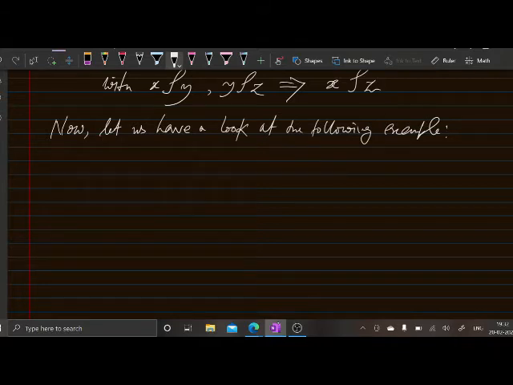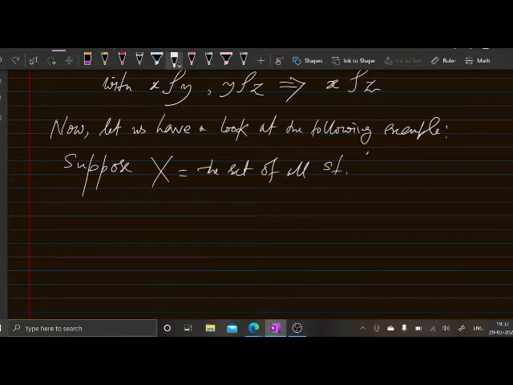What is that? Suppose you take X to be the set of all straight lines in R2, okay, and define a relation